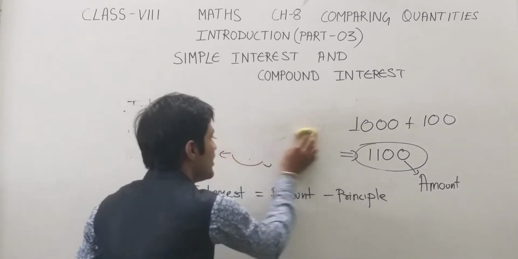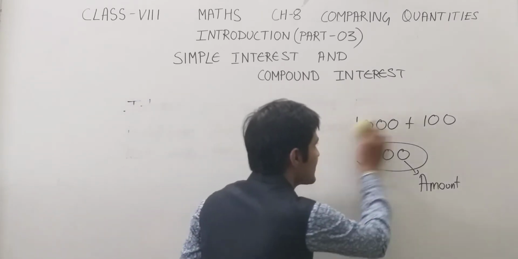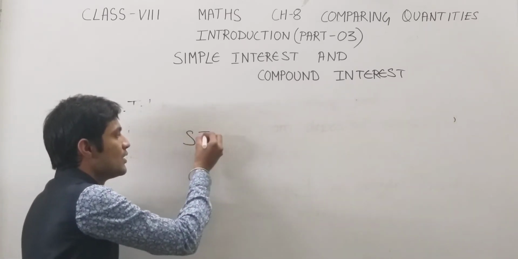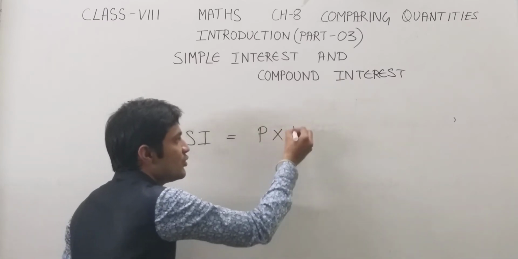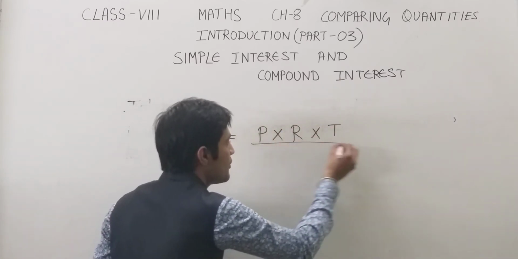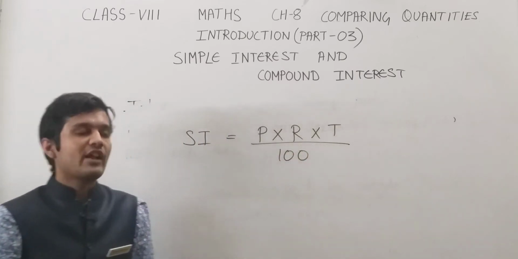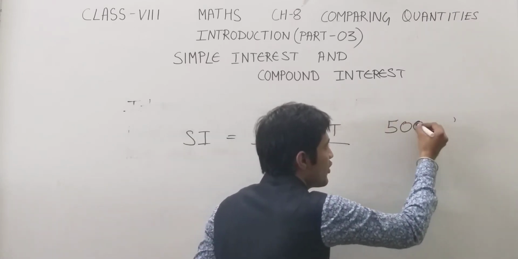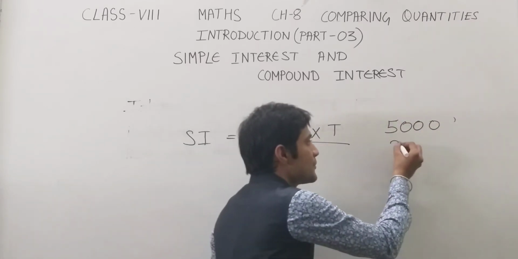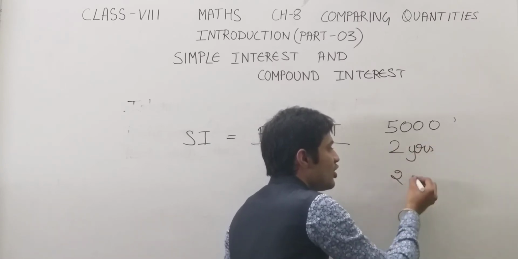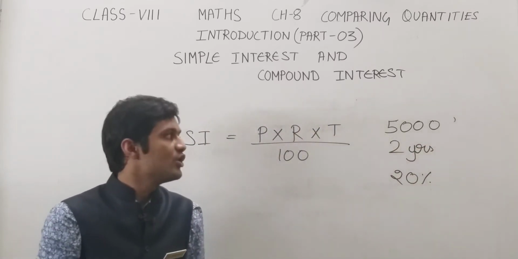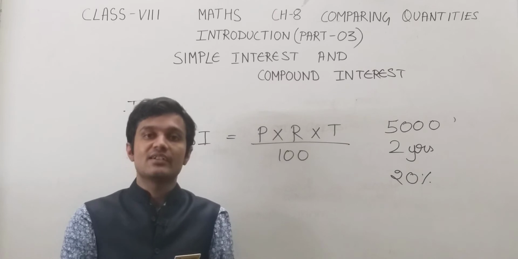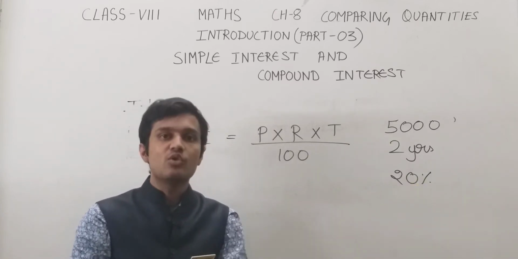Now we are moving to the first type of interest, that is simple interest. The formula for calculating simple interest is principal into rate into time upon 100. Okay. For example, if I borrow a loan of 5000 from a bank for 2 years at a rate of 20%, and I want to find out the simple interest, or it is given that the interest is calculated at simple interest, then what is the amount after 2 years?